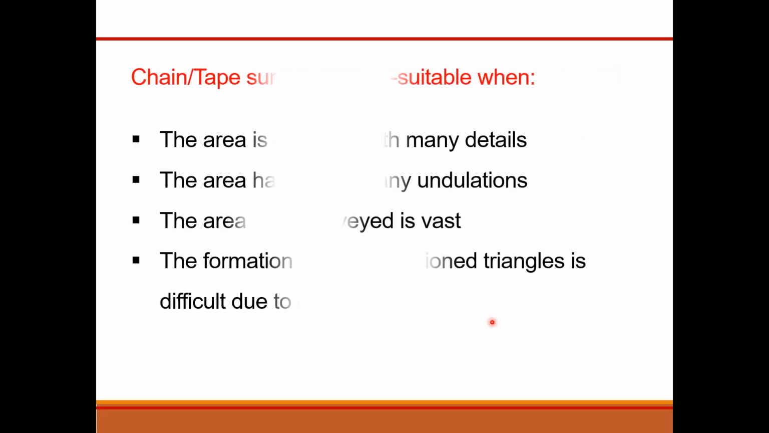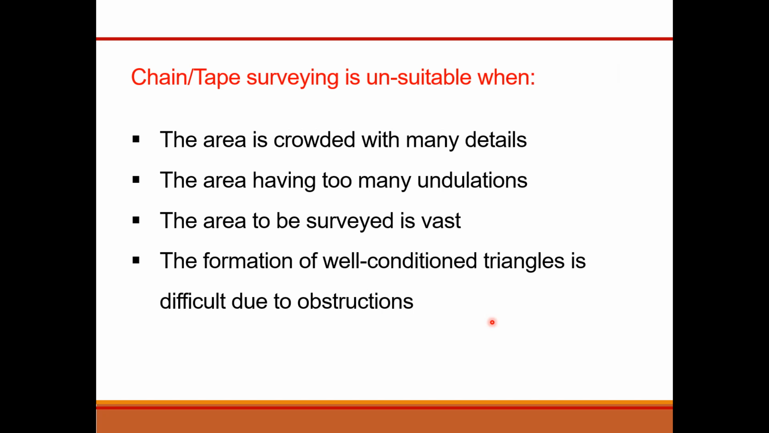The disadvantages of chain surveying are: first, if the area is crowded with many details, it is unsuitable to use chain or tape surveying. Second, the area has too many undulations, meaning uneven surfaces. Third, the area to be surveyed is vast. Fourth, the formation of well-conditioned triangles is difficult due to obstructions.